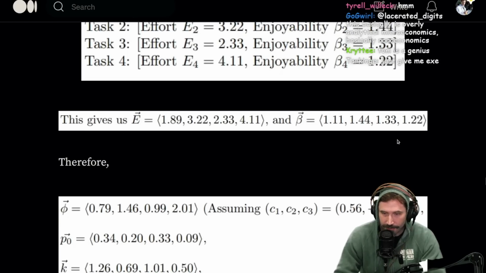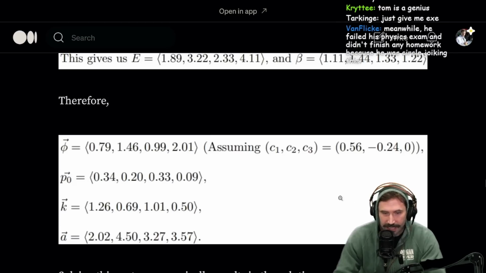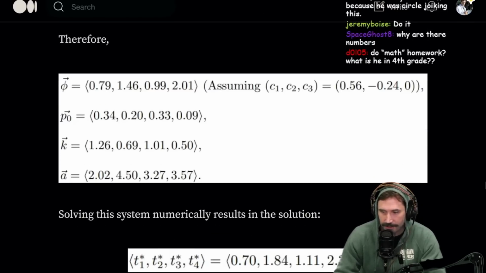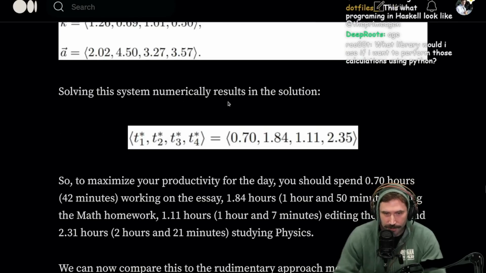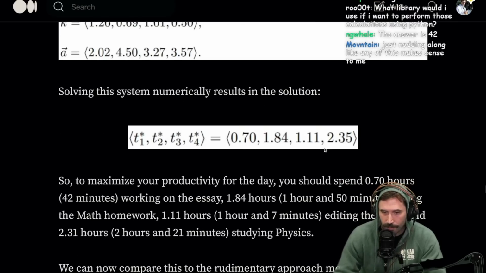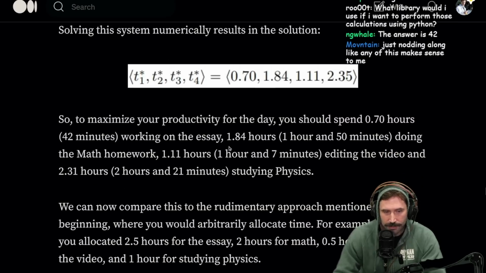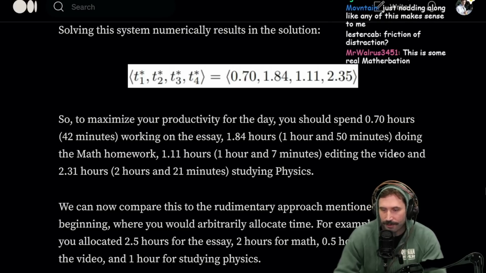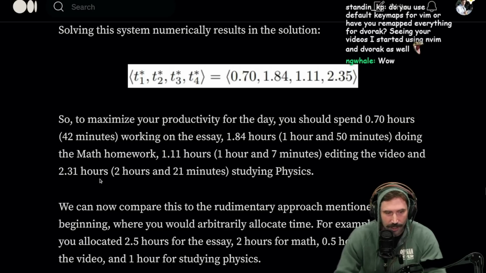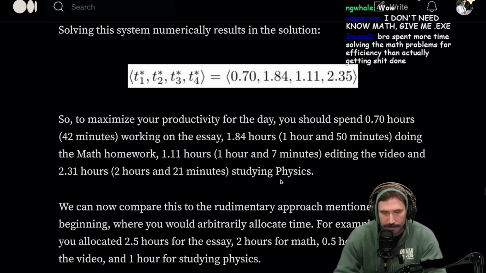This is also E of all these things with all these different enjoyability and effort ratings. Therefore, we have all these nice little vectors, assuming some constants right here. Solving this system numerically results in the following: 0.7, 1.84, 1.1, and 2.35. So to maximize your productivity for a day, you should spend 0.7 hours, 42 minutes, on the essay, 1.84 hours, an hour and 50 minutes, doing math homework, 1.11 hours, 1 hour and 7 minutes, editing a video, and 2.31 hours, 2 hours and 21 minutes, studying physics.